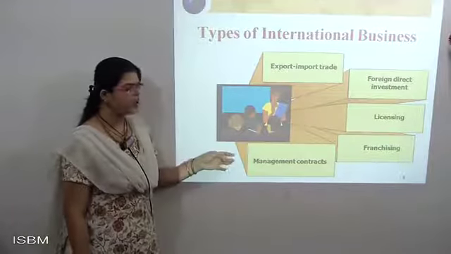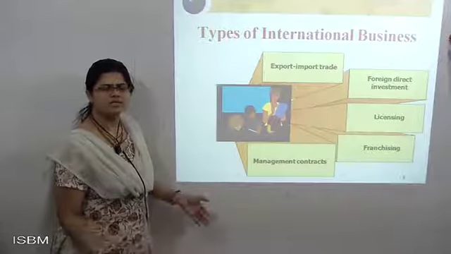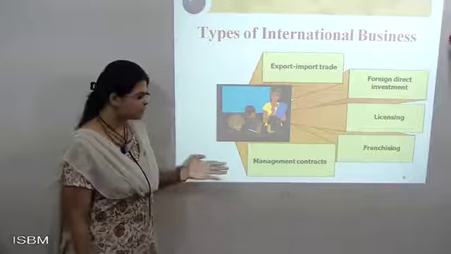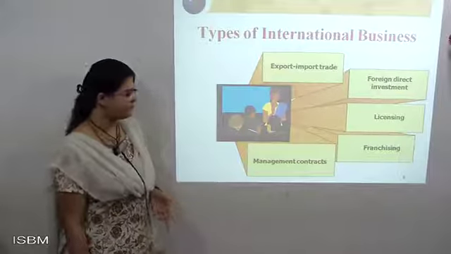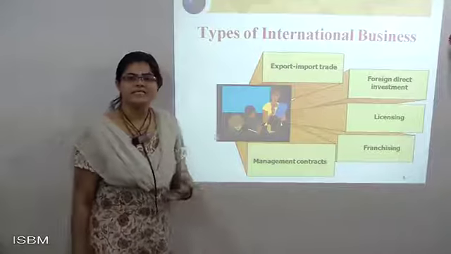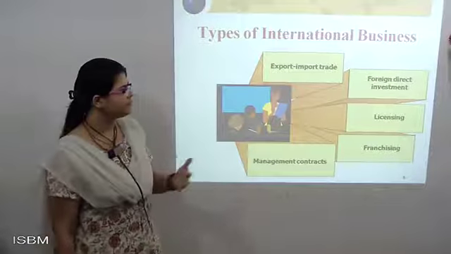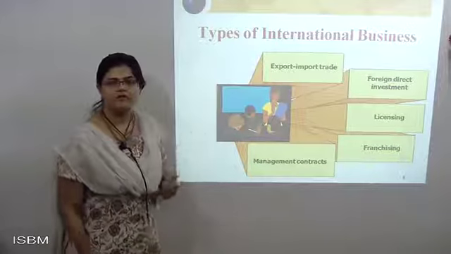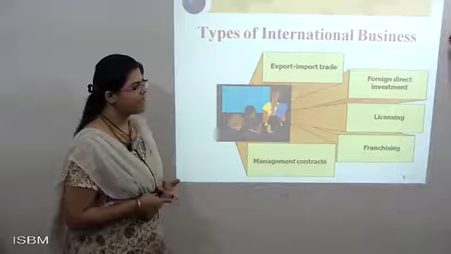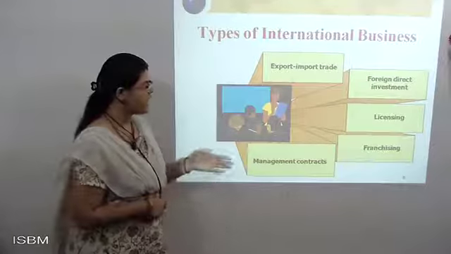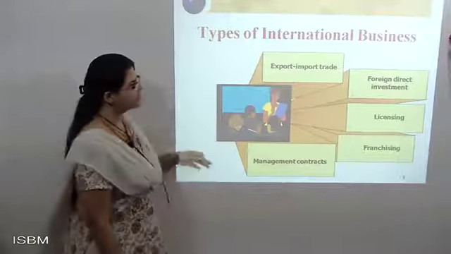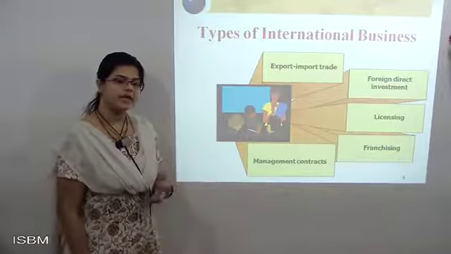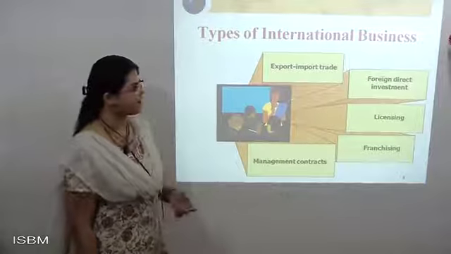Next, management contracts, where people inside the organization come together and perform with the help of relationships. That also creates a good way of communication, and a business can be set up in the international way. So these are the different types of international business: import-export, FDI, licensing, franchising and management contracts. With the help of these, international business moves forward and creates a certain importance in the market.